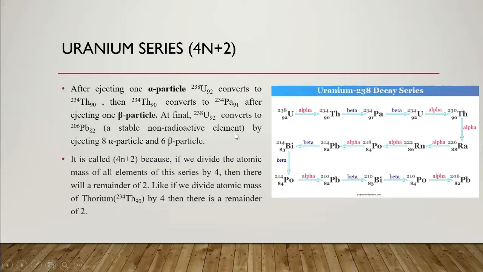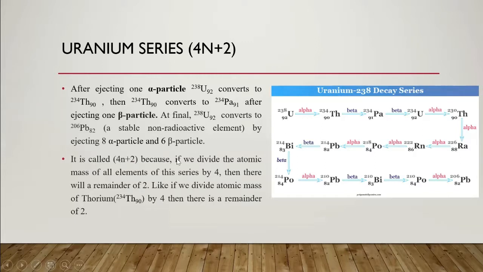So how many alpha and beta particles were ejected to form lead from uranium, uranium 238 to lead 206? Here 8 alpha particles and 6 beta particles are ejected. If you calculate the total number of alpha particles, it will be 8, and if we calculate the total number of beta particles, it will be 6. So why is this called the 4n plus 2 series?